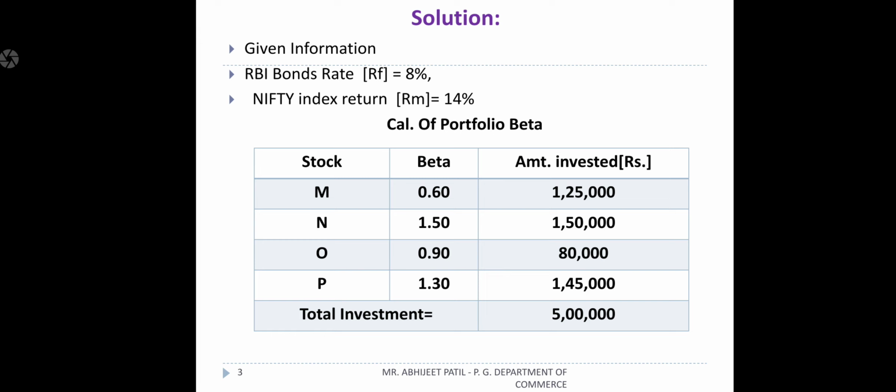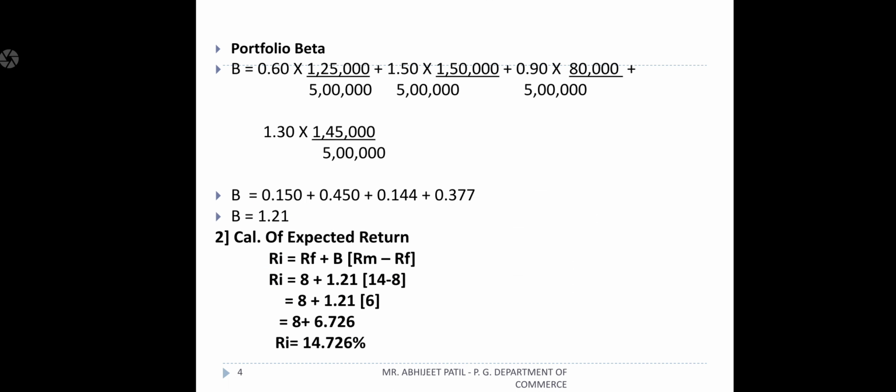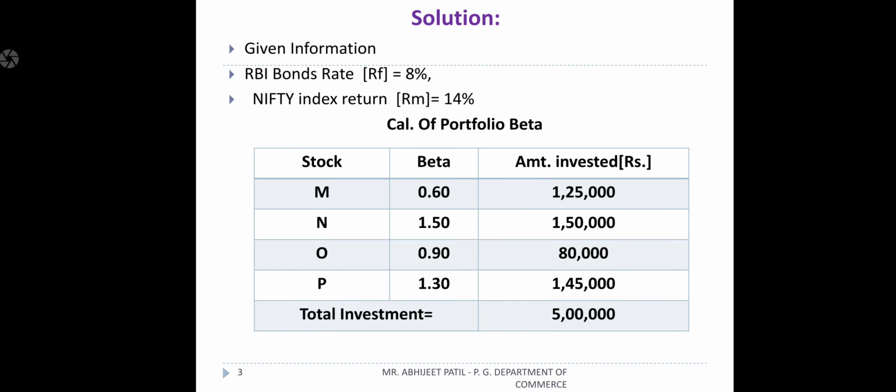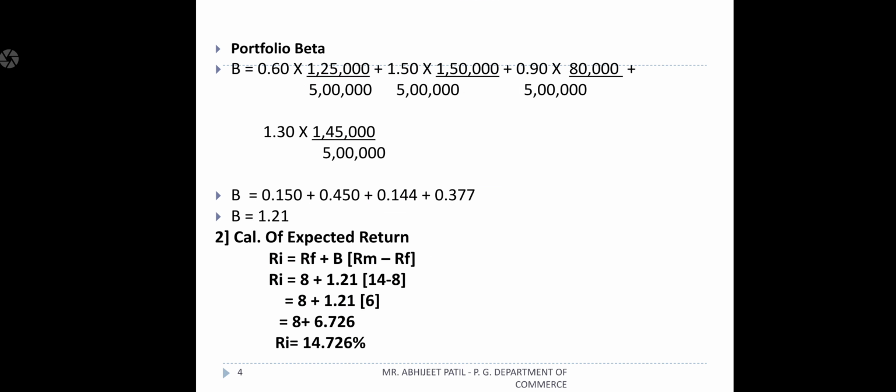You should multiply with 0.60. This you can multiply and divide by this 5 lakh rupees. So you should make that M, N, O, P. So we'll get your portfolio beta with individual weights also, that is 0.60 into 1,25,000 divided by 5 lakh. See the first thing, 0.60, 1,25,000 divided by 5 lakh. Same in N, same in O and same in P also.